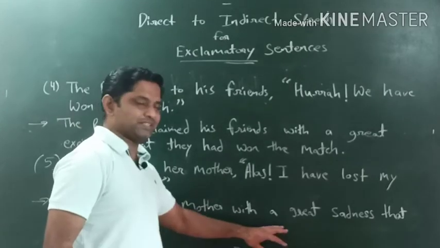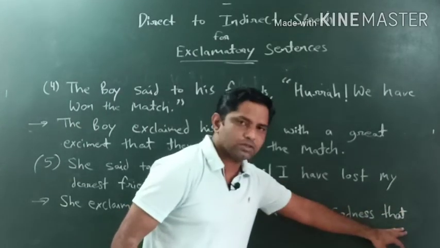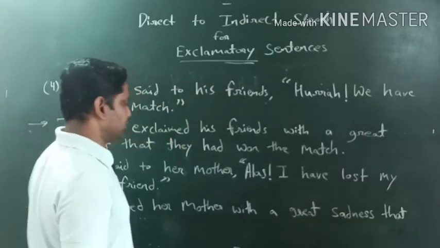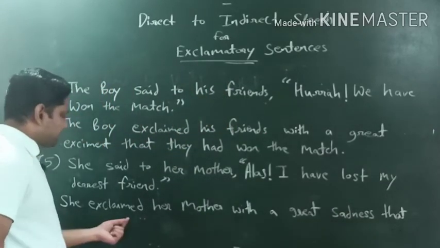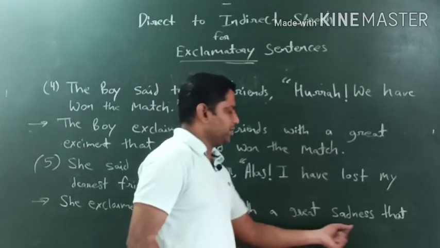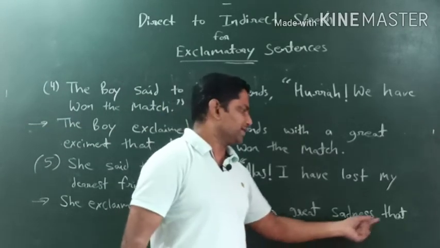So after expressing that mood, the position of that will come. That की position वहाँ पर आएगी. Okay, how? Right? So she exclaimed her mother with a great sadness or sorrowness that.